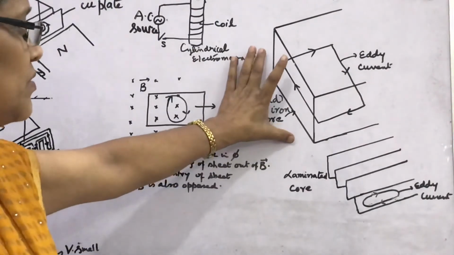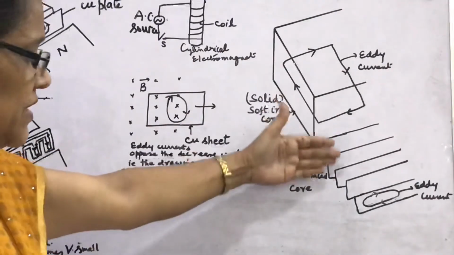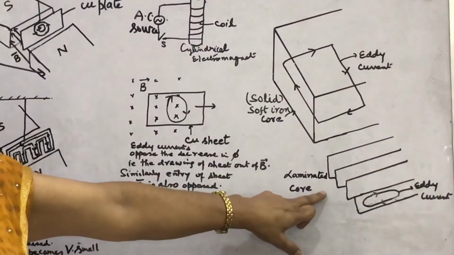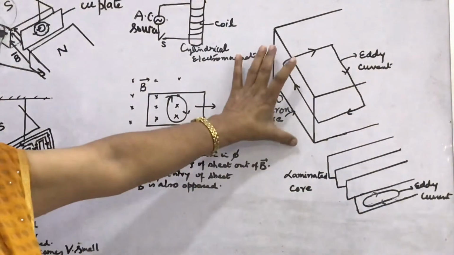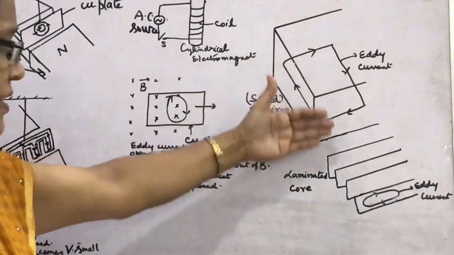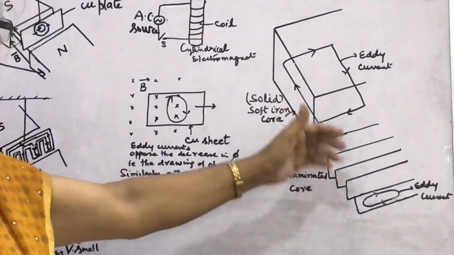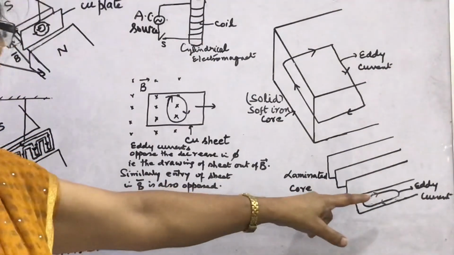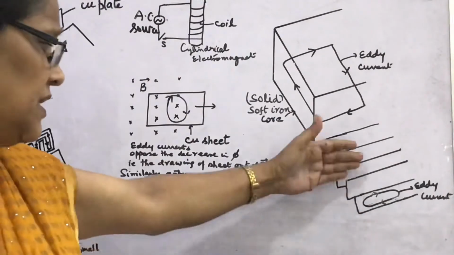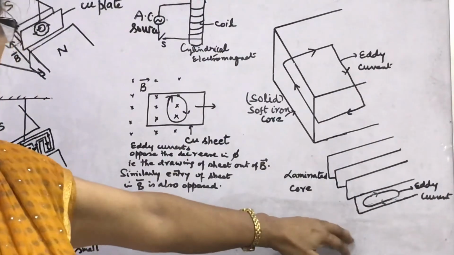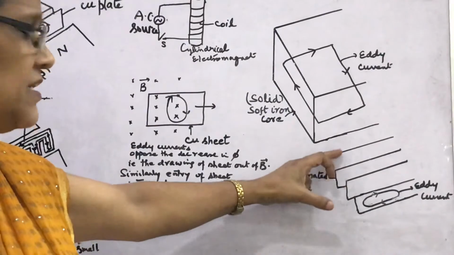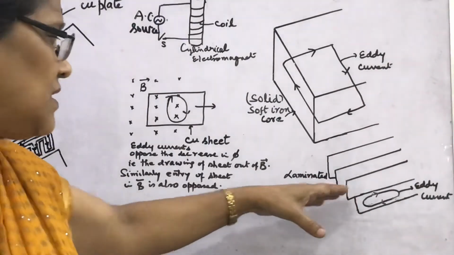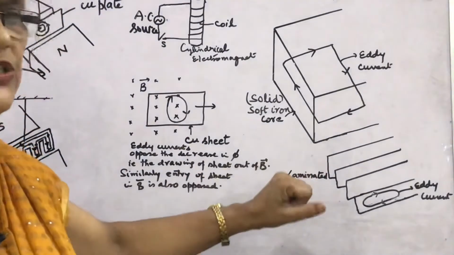This is the solid core and here laminations are shown. So to minimize these eddy currents, instead of a single piece of iron, laminated cores are used, in which thin laminas, look here I have shown this one, these thin laminas of soft iron are insulated from each other. Look, they are insulated from each other. How? By a thin layer of varnish.